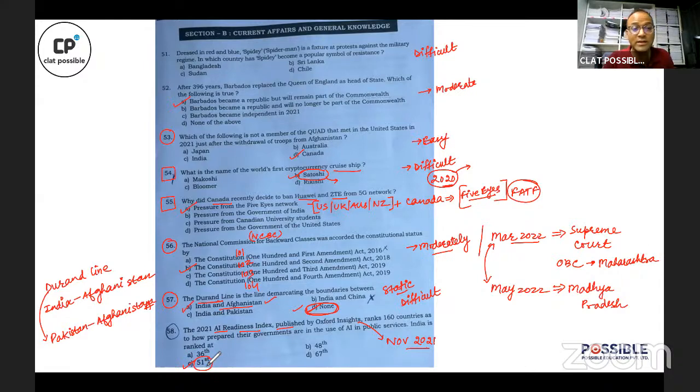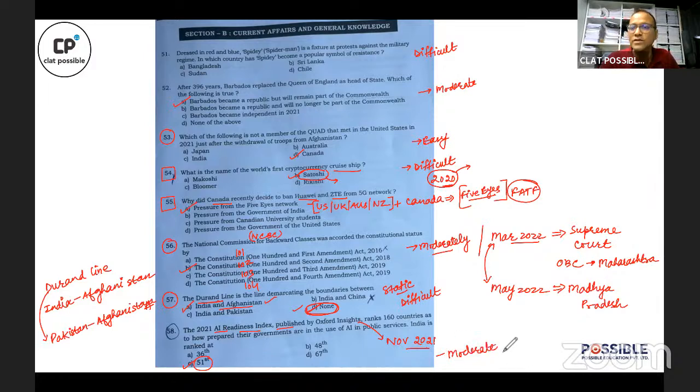Now, it is interesting to see here, and it is particularly very insightful for future AILET aspirants to notice that despite the release of many other important and significant indices and rankings in 2021 and 22, like the Hunger Index, Democracy Index, Happiness Index, Press Freedom Index, and so on, NLU Delhi AILET chose to ask a question about a slightly lesser known ranking, which was from November 2021. Correct? So the answer to this question is 51. I'm rating this as moderate.